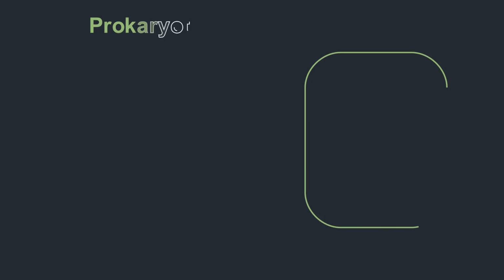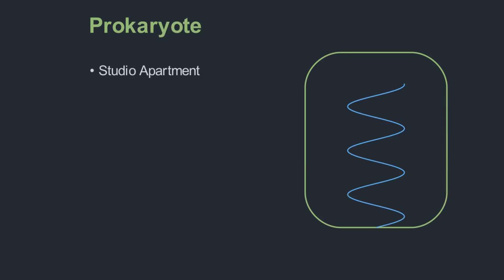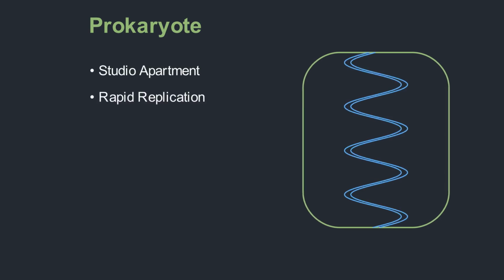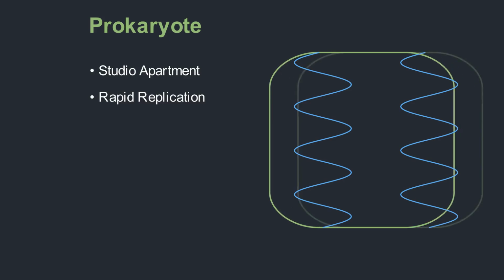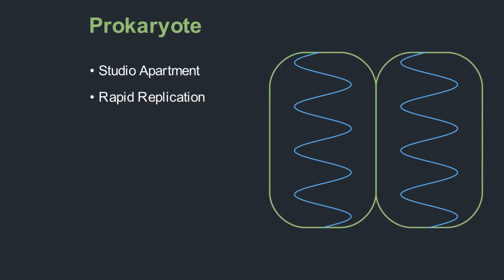All life on Earth falls into two main architectural categories. The first is the prokaryote, like bacteria. Think of it as a one-room studio apartment. There are no dividing walls inside, and the DNA floats freely. Because this structure is so simple and efficient, bacteria can multiply at an astonishing speed.